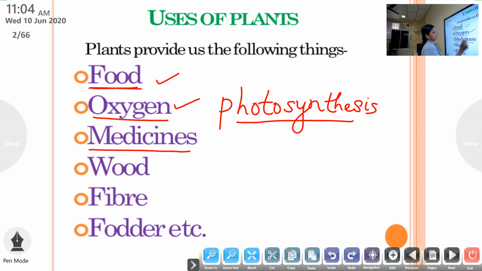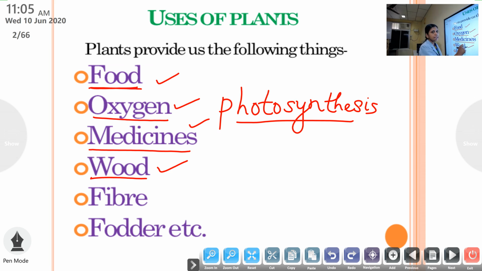Then, third thing that we get from plants is medicines. What are medicines? Medicines are the substances which are used to cure diseases, various diseases. So, plants give us medicines as the useful thing. Then, next is plants also provide us wood. Wood is a part of the tree and we can use wood for many purposes.